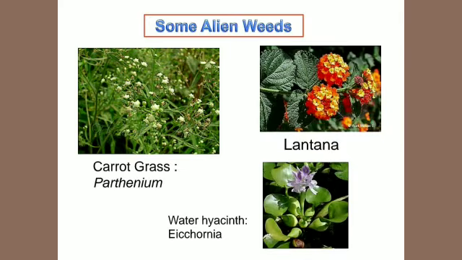In the same way, carrot grass, lantana, and water hyacinth also come under alien species invasion. These grasses come into any field and don't allow other plants to grow. Water hyacinth multiplies in the water and drains out all the oxygen present in the water, and then the death of fishes takes place. So it is called the terror of Bengal. All these are causes for biodiversity loss.